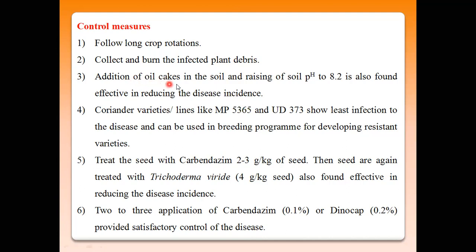Then addition of oil cakes to soil and raising of soil pH to 8.2 is also found effective in reducing the disease incidence.